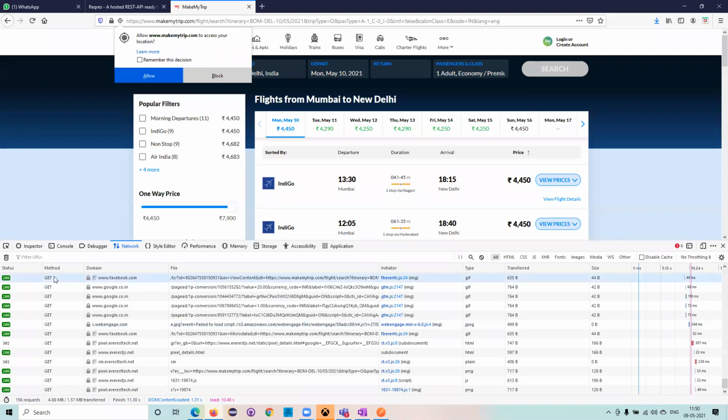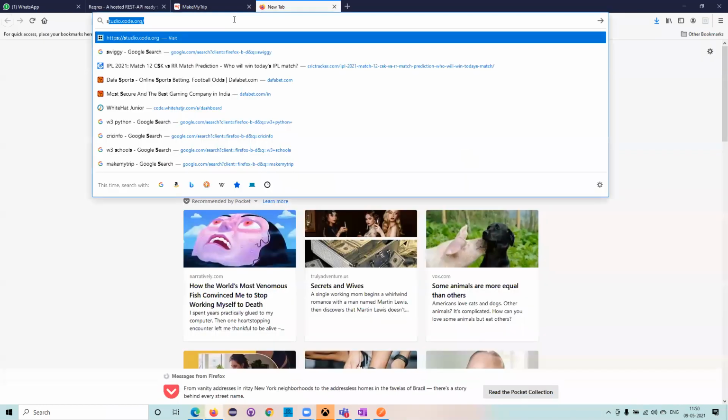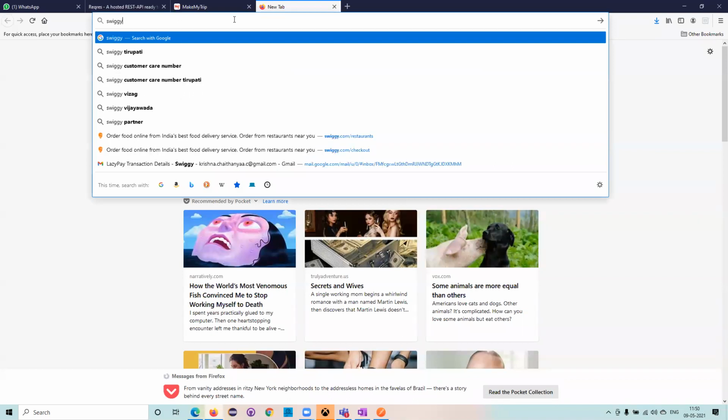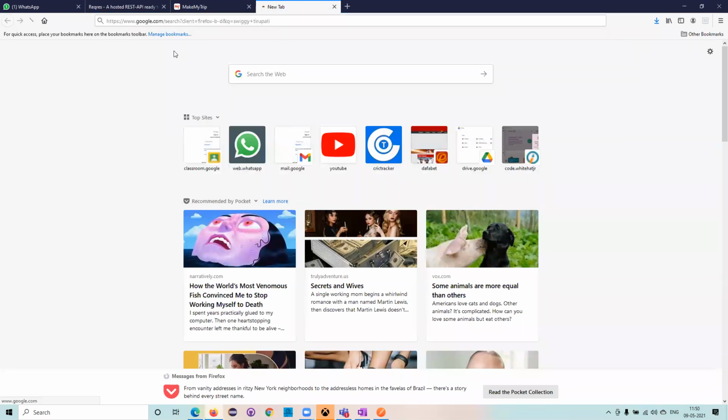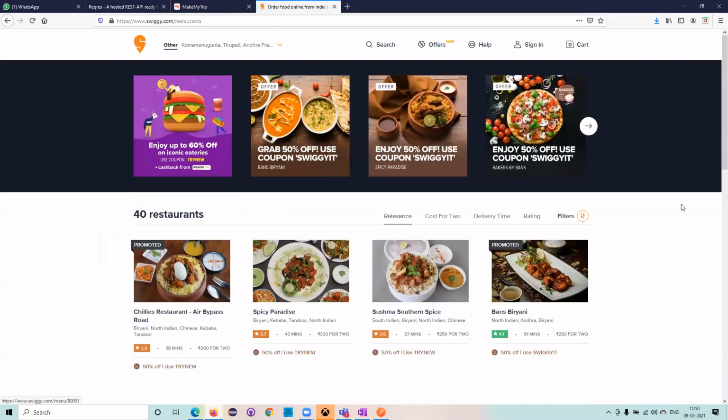We have already discussed the 4 methods: GET, POST, PUT, and DELETE. The GET method tries to fetch the data from the server, and you can see the data it fetched over here. Now I'll take another example, Swiggy. If you go to Swiggy and click here, it fetches all the things, right?